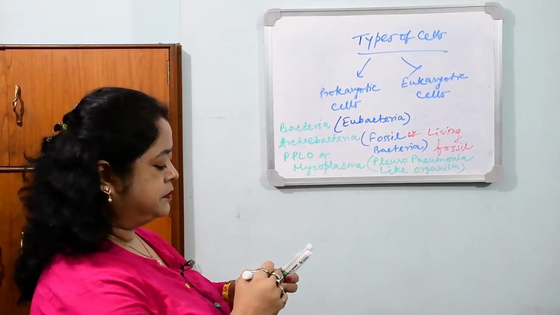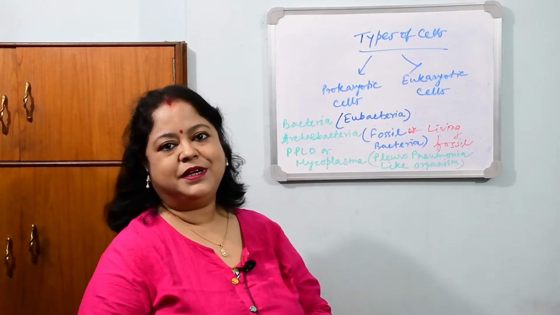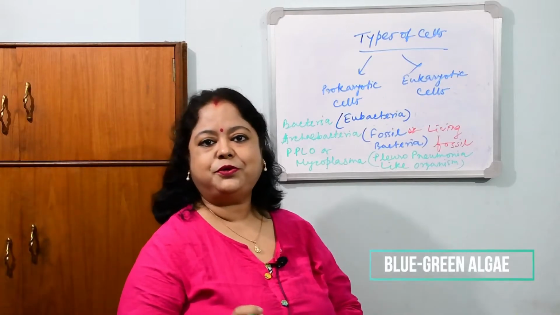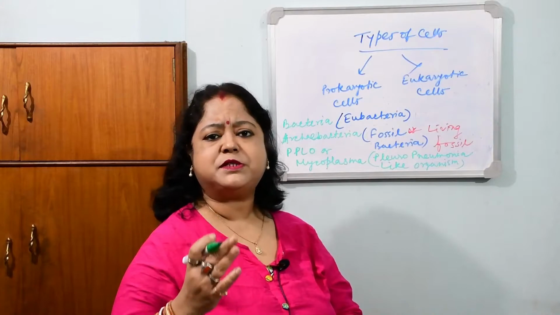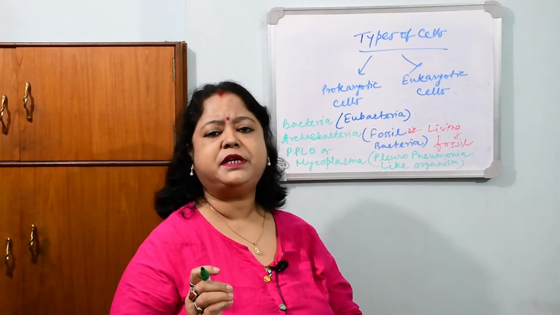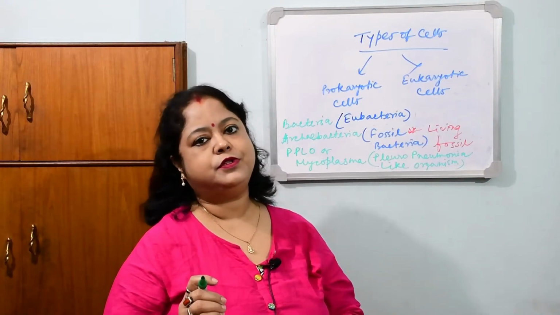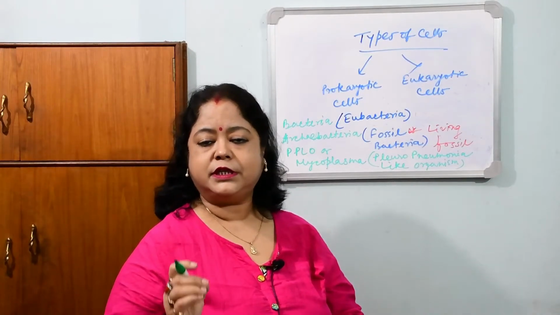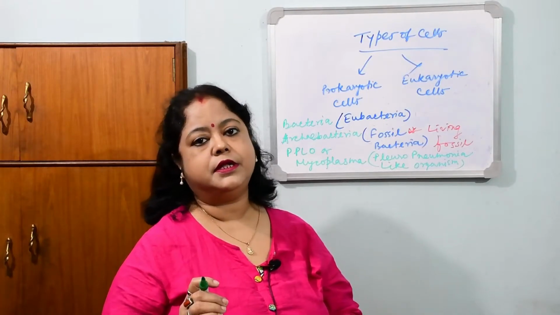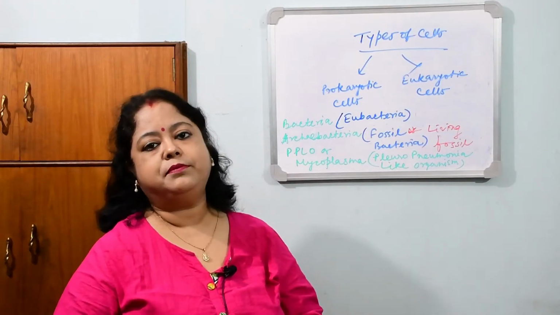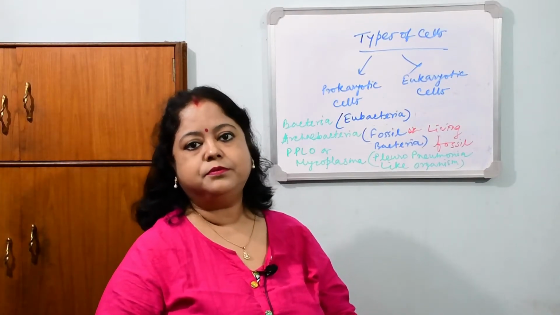And another is BGA. BGA is the group that is blue-green algae. I have told you that its placement was disputed. It was placed in the plant kingdom, as they are photosynthetic organisms with photosynthetic pigments. But later, after studying in detail, it was observed that they have all the characteristics of prokaryotes.